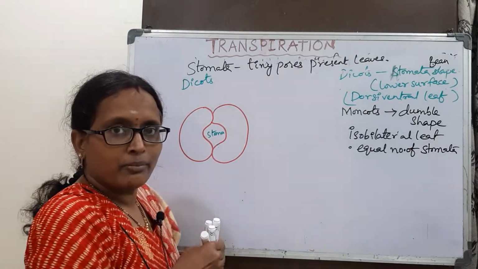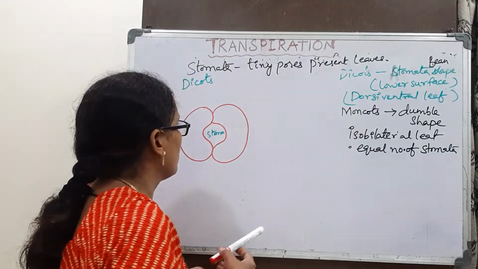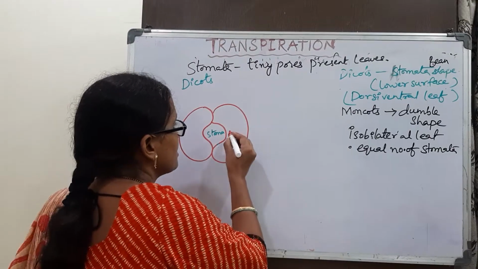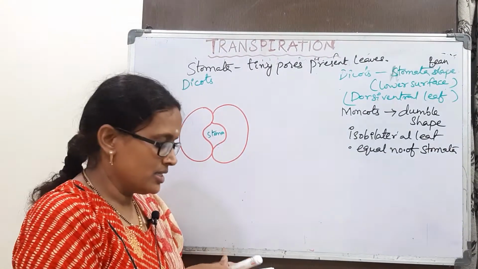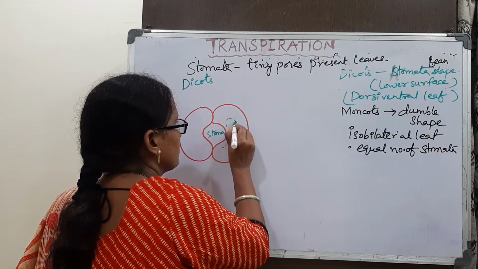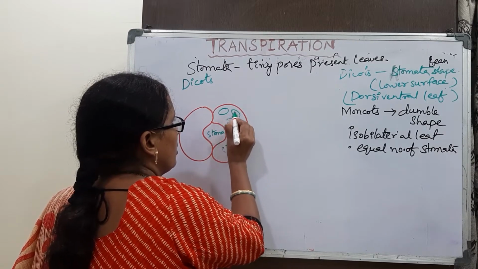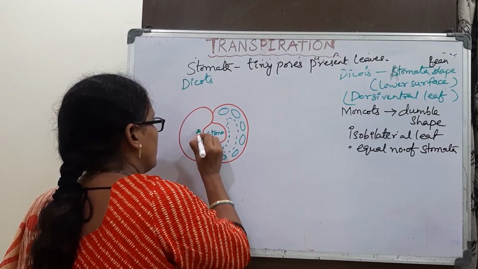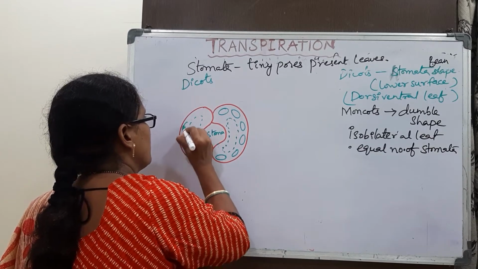It is protected by two bean shaped structures, epidermal cells modified as guard cells. These are known as guard cells, and in these guard cells they have a large vacuole, and chlorophyll is present.